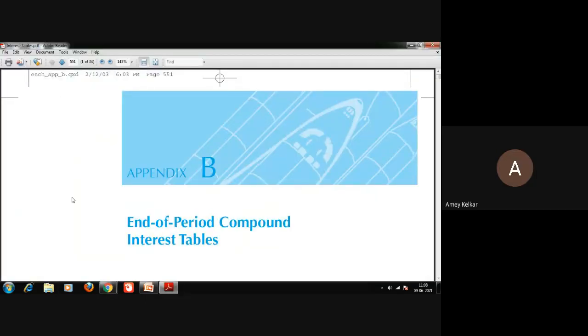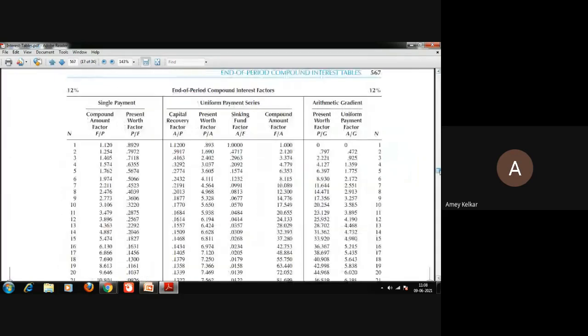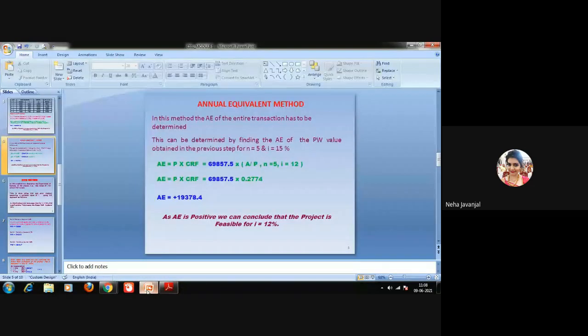Interest tables. N is equal to 5, R is equal to 12%, right? What factor did you see there? A of P, 0.2774. Okay. Thank you, Nia. I think I had seen some different factor. Welcome, sir.